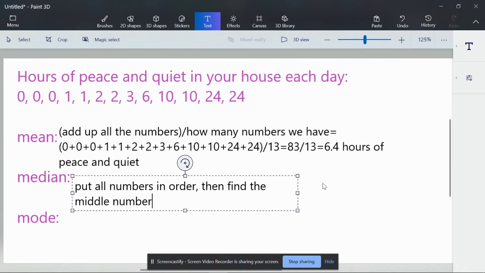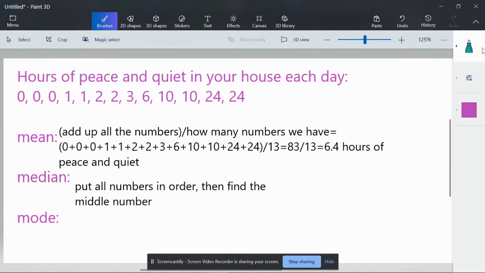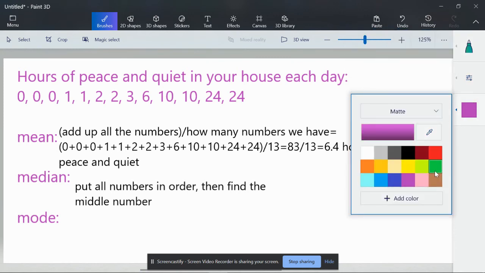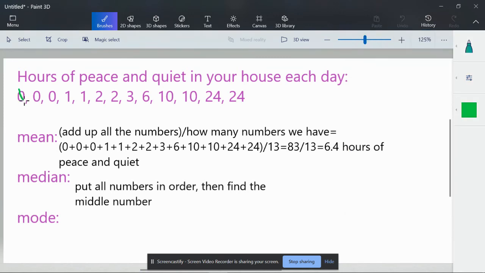The way I do this is I will go through, let's pick a different color, use green. We cross off one at the left end, one at the right end, one at the left end, one at the right end. And I just keep going back and forth, narrowing it down until we just have one number left in the middle.